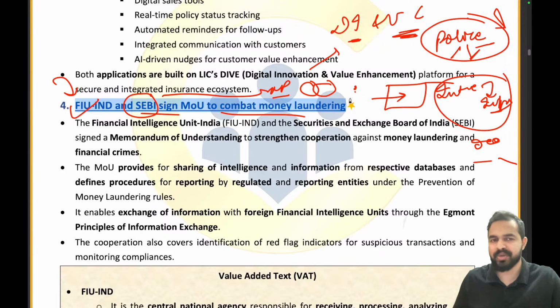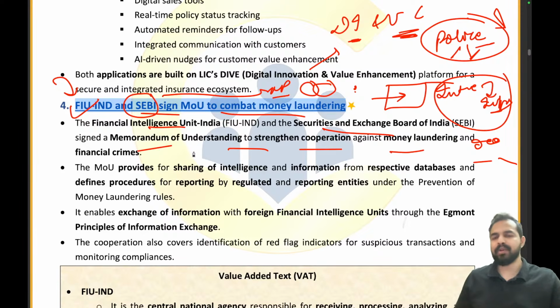We can combat such events which are happening. That is why an MOU has been signed between FIUND and SEBI to combat money laundering. FIUND, the Financial Intelligence Unit India, and the Securities and Exchange Board of India signed an MOU to strengthen cooperation against money laundering and financial crimes.